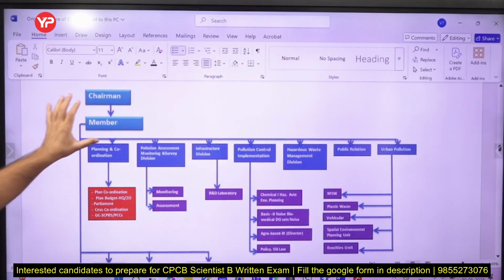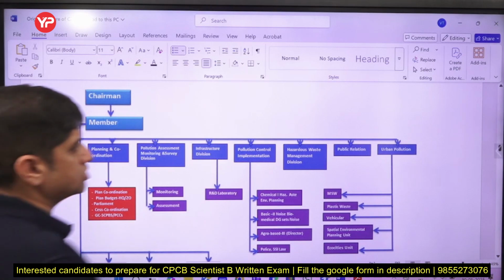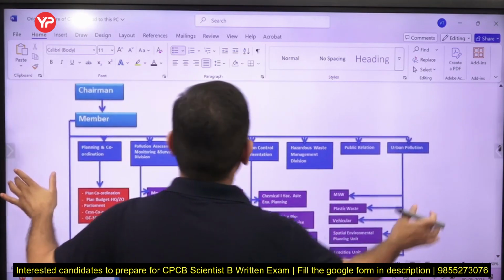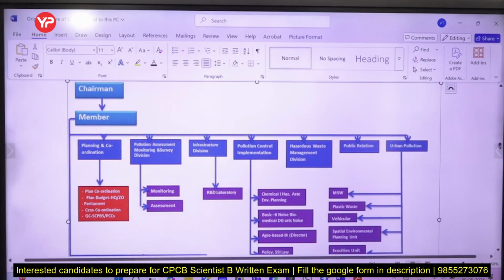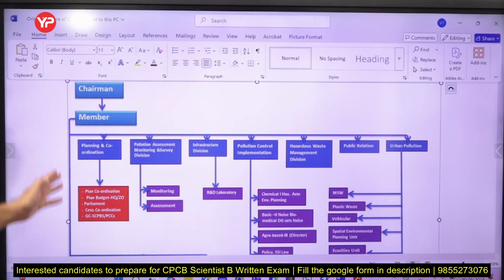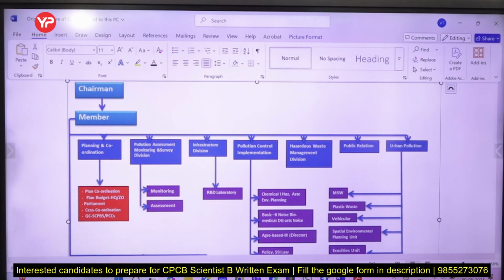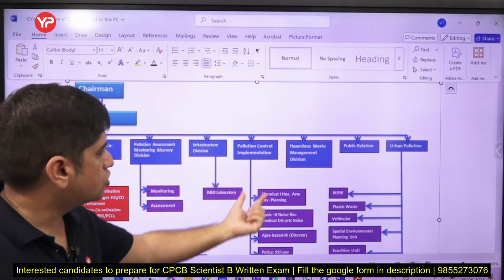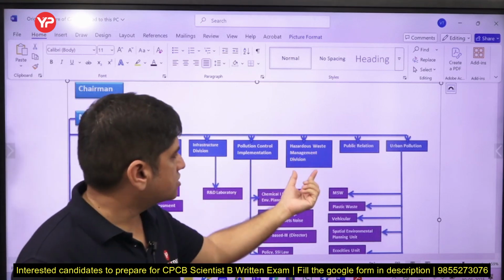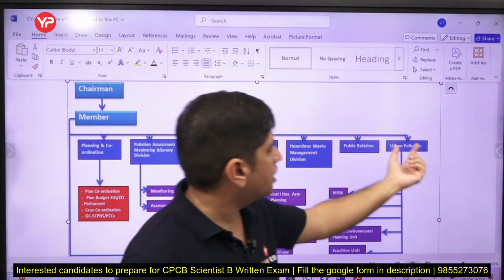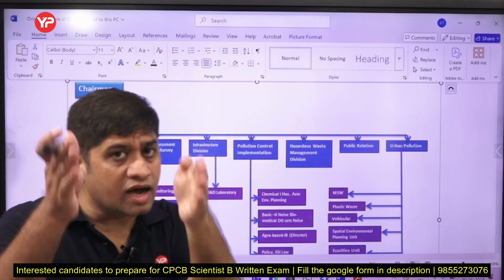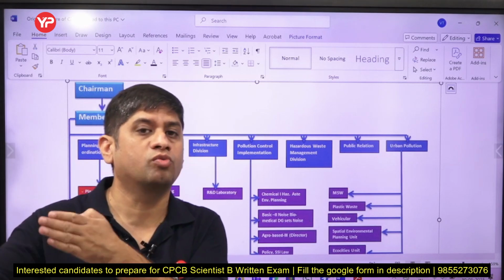ये Central Pollution Control Board का जो पूरे का पूरा structure है, that you should know. चेयरमैन है सबसे ऊपर, कौन है चेयरमैन, that you should know. उसके members आते हैं Central Pollution Control Board के. फिर planning and coordination activities, pollution assessment, monitoring and survey division, infrastructure, pollution control implementation, hazardous waste management, public relations, urban pollution. So these are the heads under which Central Pollution Control Board works.